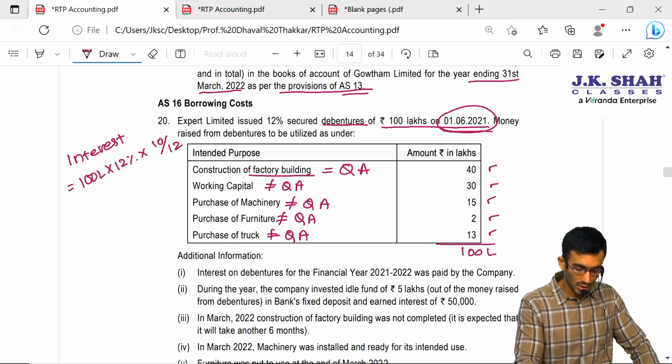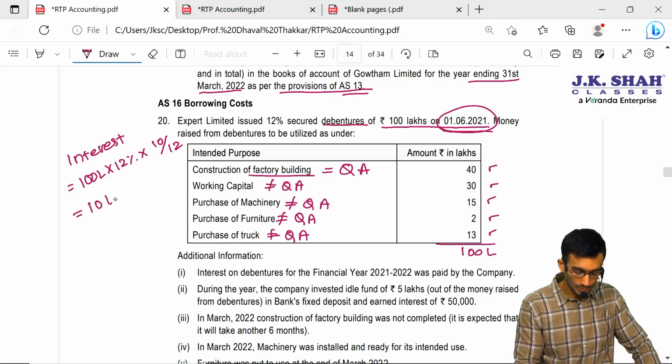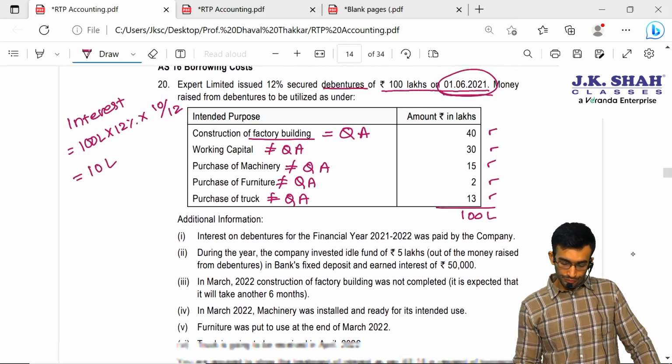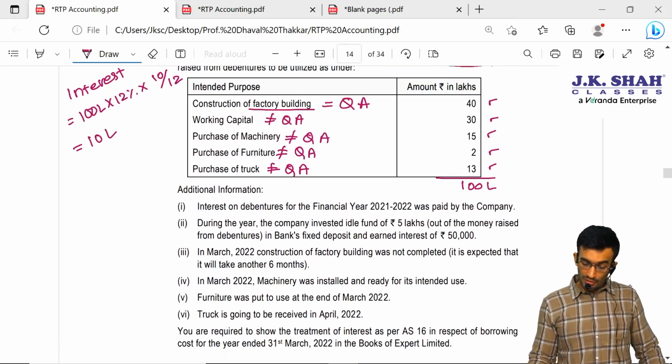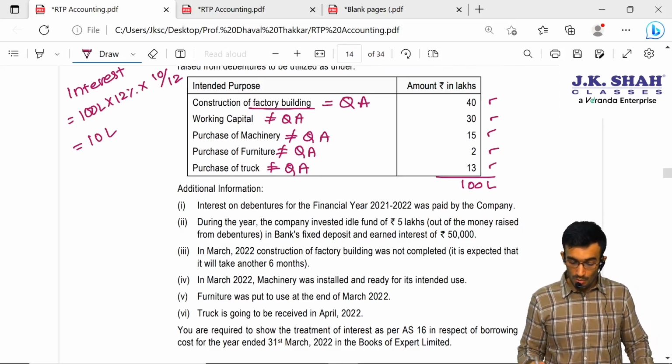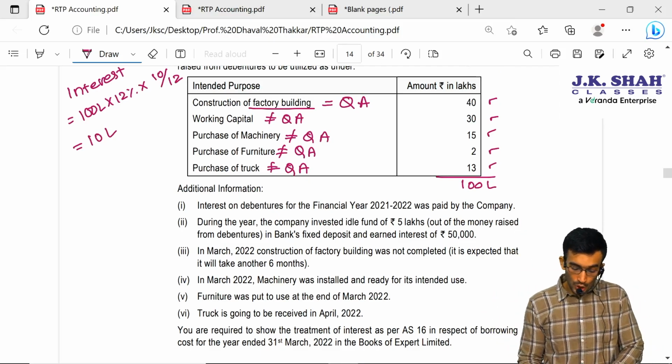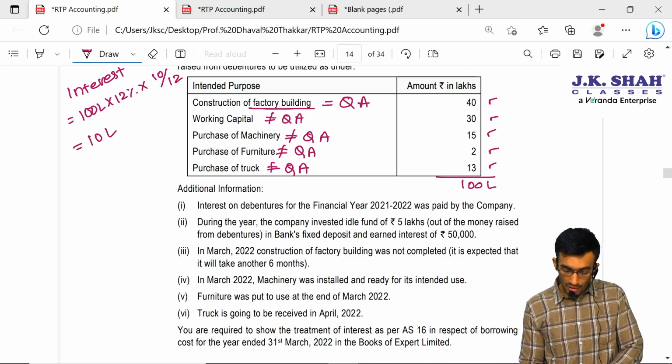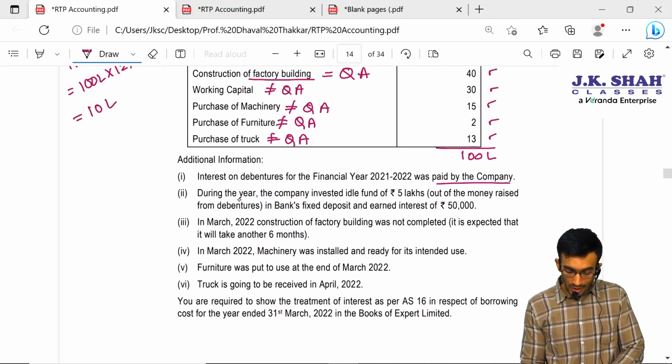So 12, okay. So it comes to just 10 lakhs. Wait, let us read the additional information first, and then we will come to the conclusion on how much borrowing cost we have to capitalize. Interest on debentures for the financial year 2021 was paid by the company. During the year, the company invested idle funds of 5 lakhs out of the money raised from the debentures.